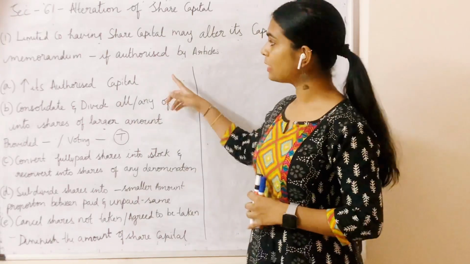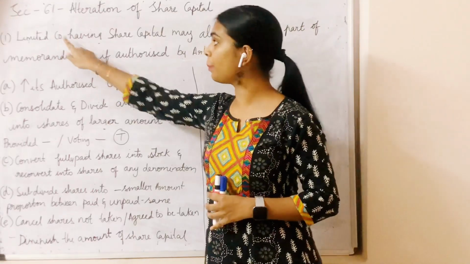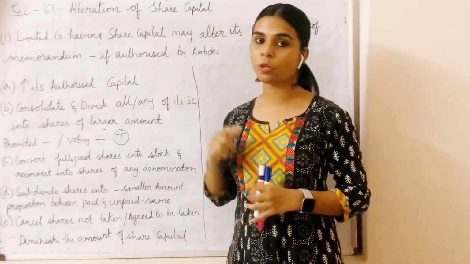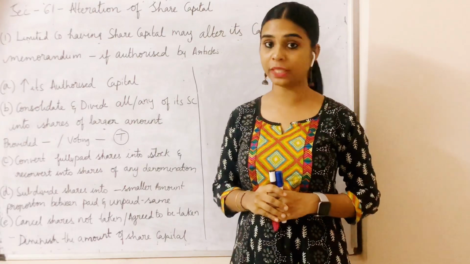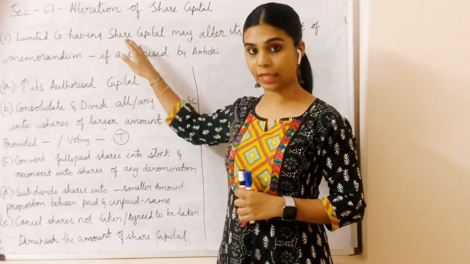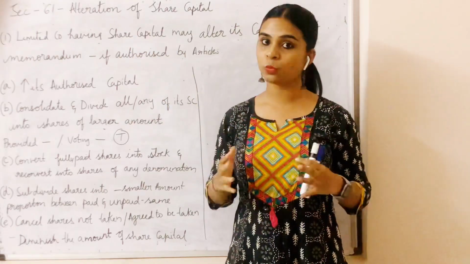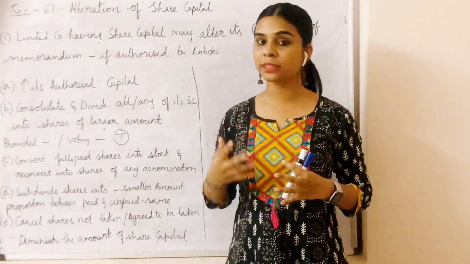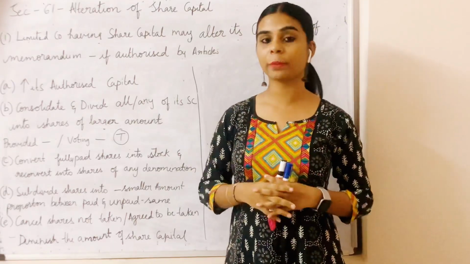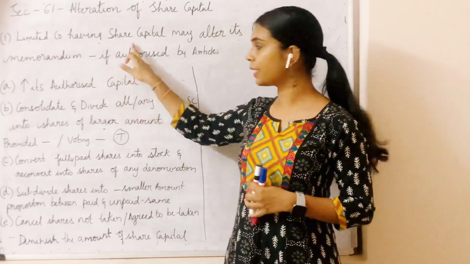So subsection 1 says a company which is a limited company, so a limited company having share capital. Here we are not talking about an unlimited company, and we are only talking about limited company having share capital. A company which is limited by guarantee has two types: they have share capital and they do not have share capital. So we are talking about only a company which is limited and which also has share capital.